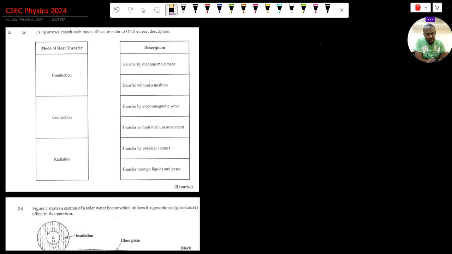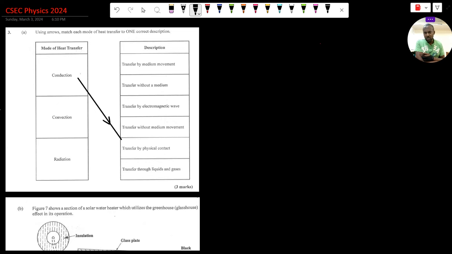We know gases don't readily conduct heat. While they can, they're very poor conductors. Liquids are poor conductors of heat, but they can conduct. So that one would not necessarily be the most appropriate. So we can say transfer by physical contact, or we can even say transfer without medium movement. Either of those should be acceptable. All right, so we'll draw a line from conduction to transfer by physical contact. But we easily could have said transfer without medium movement as well, right?